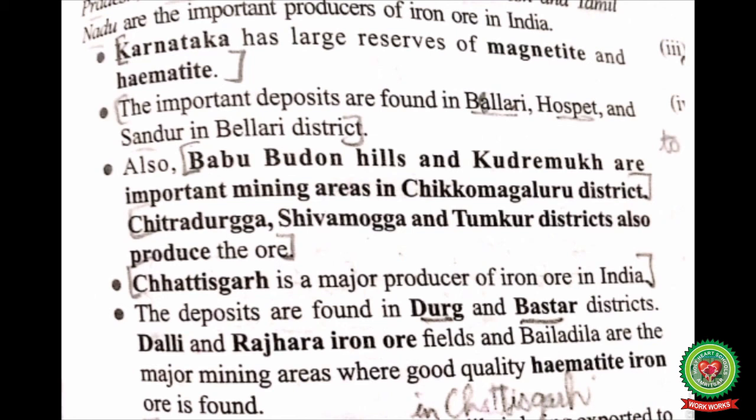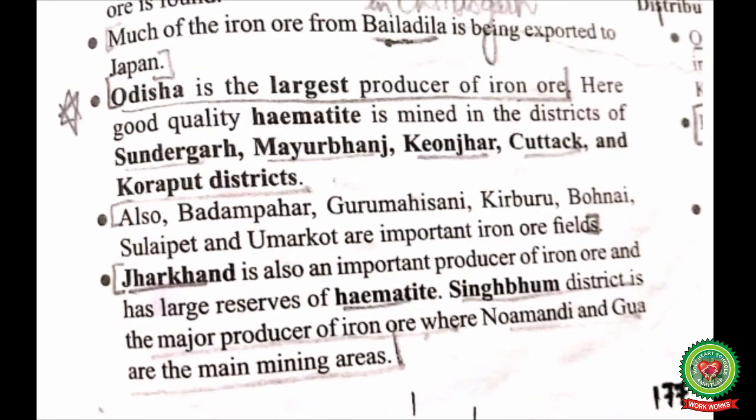Chhattisgarh is a major producer of iron ore in India. The deposits are found in Durg and Bastar districts. Dalli Rajhara iron ore fields and Bailadila are the major mining areas where quality hematite iron ore is found. Much of the iron ore from Bailadila is being exported to Japan.